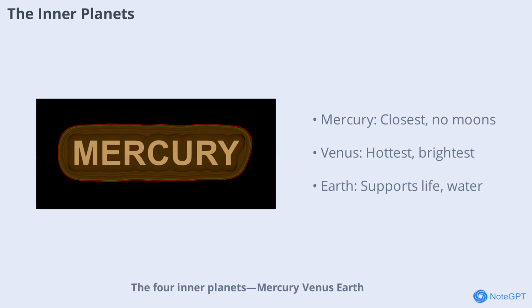The four inner planets, Mercury, Venus, Earth, and Mars, are known as terrestrial planets. Mercury is the closest to the Sun and the smallest, with no moons. Venus, Earth's twin, is the hottest and brightest, with a thick atmosphere. Earth is unique for supporting life and having abundant water. Mars, the red planet, is famous for its iron-rich soil and 2 small moons. Each has its own story and special feature.